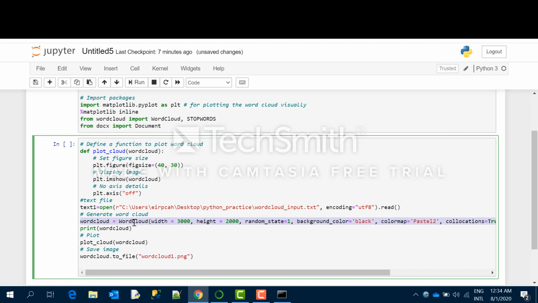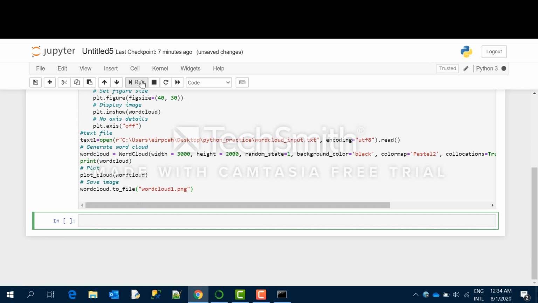This entire thing returns a word cloud object. To clarify that, I have printed the word cloud, and you can see an object will get printed. Then I have plotted the word cloud. This is the plot word cloud function where I am passing the word cloud object which I generated from this line, and I'm generating the word cloud with this function and then saving it. Let's run it.